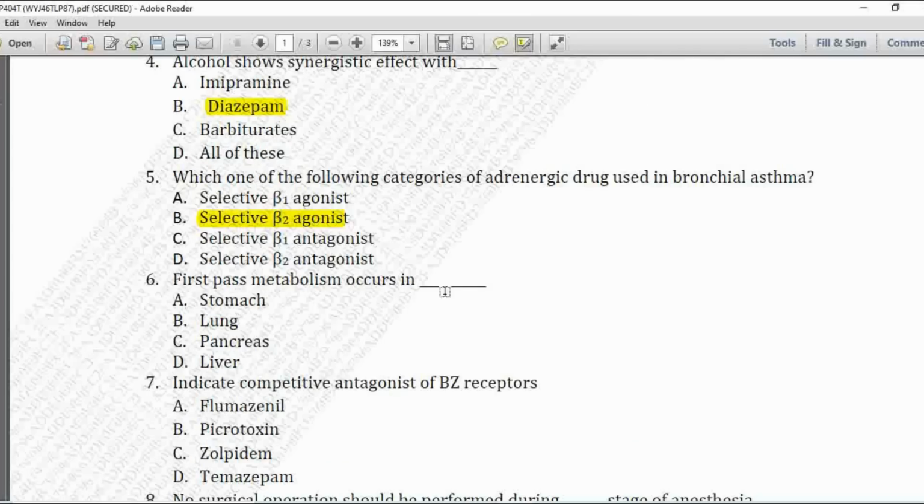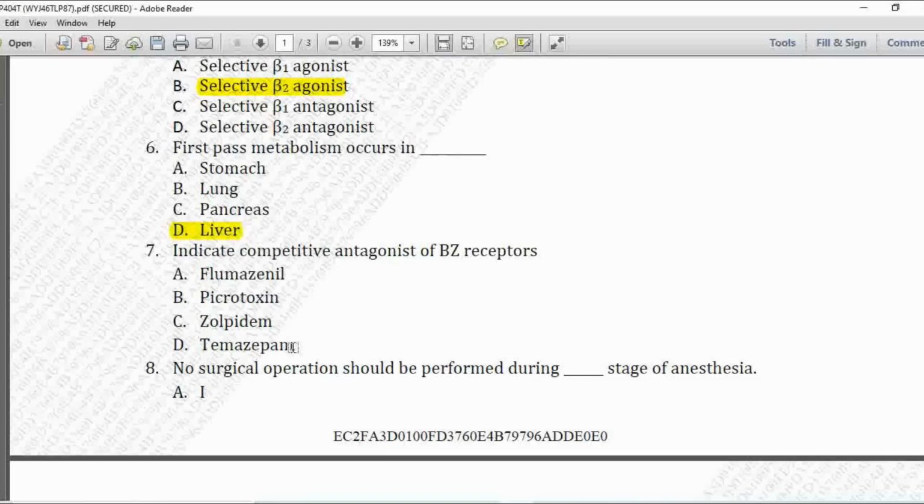Next MCQ, first pass metabolism occurs in. Option A is stomach, B is lung, C is pancreas, and D is the liver. So as you know, the first pass metabolism occurs in the liver. So option D is correct.